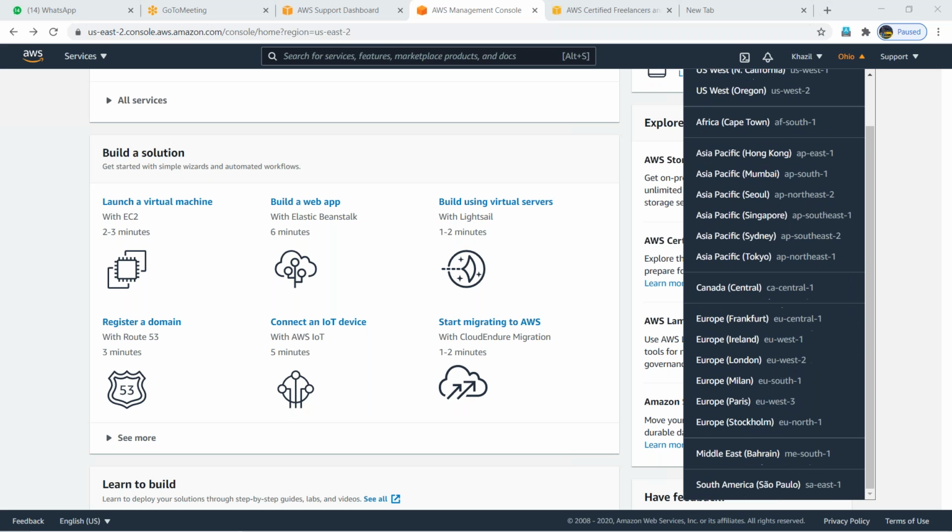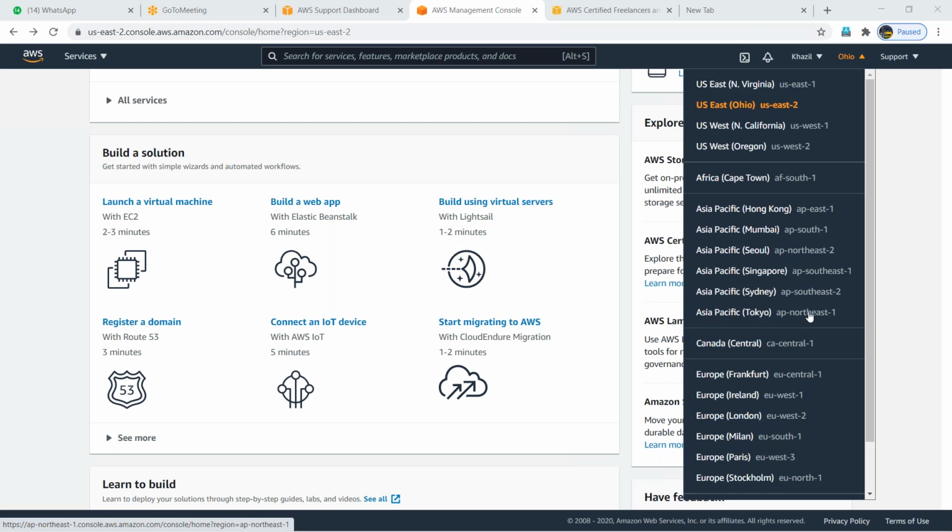Based on your project, which project you belong to, for example, I work on an Indian project, so I'll select the Indian location. In India, only Mumbai is the location, guys. In the US, 4 regions are there. By 2021 or 22, they are going to start a Hyderabad data center also. Amazon announced recently that by 2022 or 23 they will start this data center.